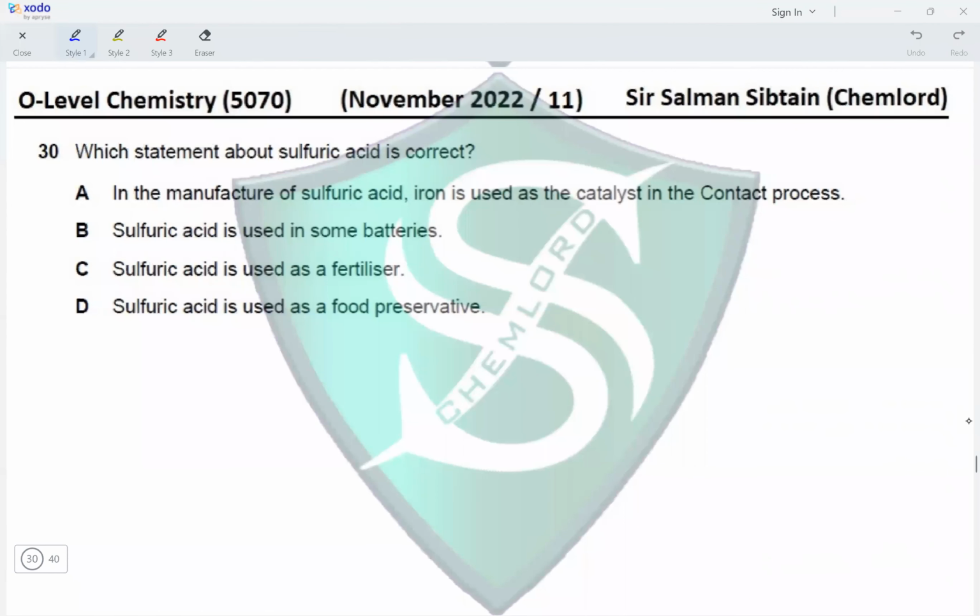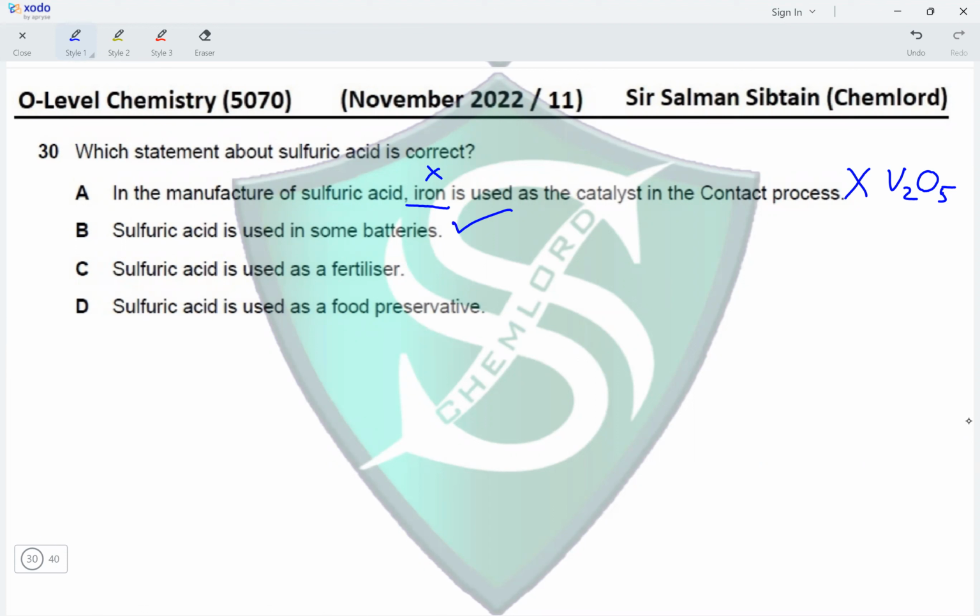Question 30. Which statement about sulfuric acid is correct? A, in the manufacture of sulfuric acid, iron is used as a catalyst in the contact process. No, iron is not used. The catalyst used is vanadium(V) oxide, or V2O5. B, sulfuric acid is used in some batteries. Yes, it is used in car batteries.